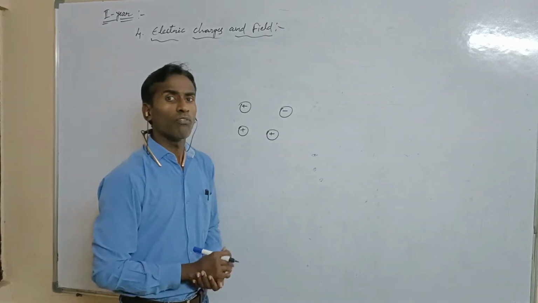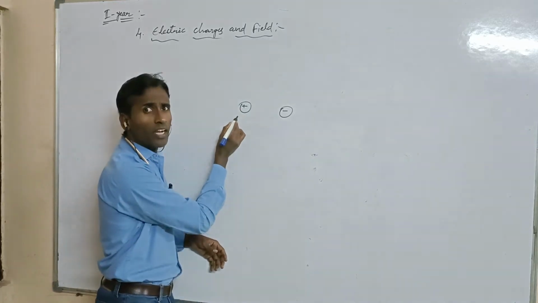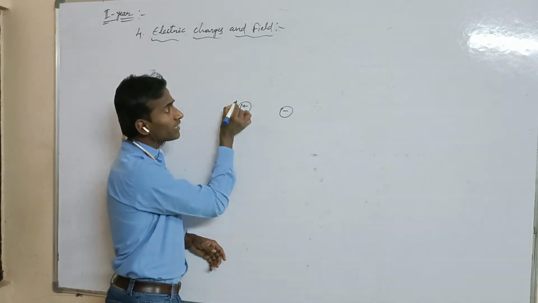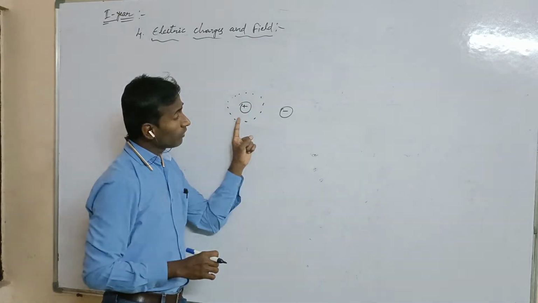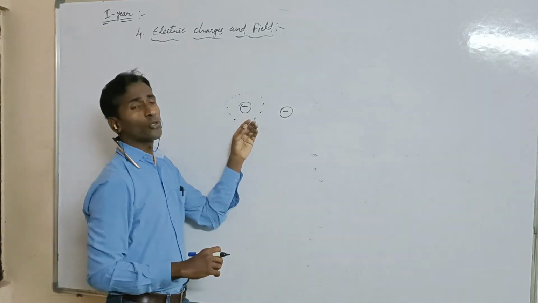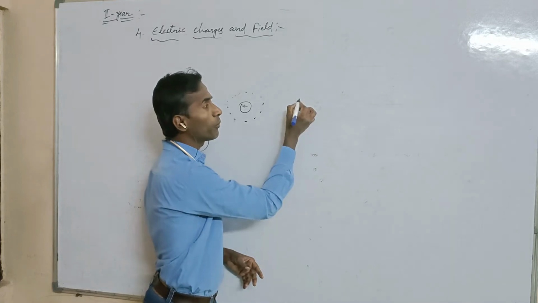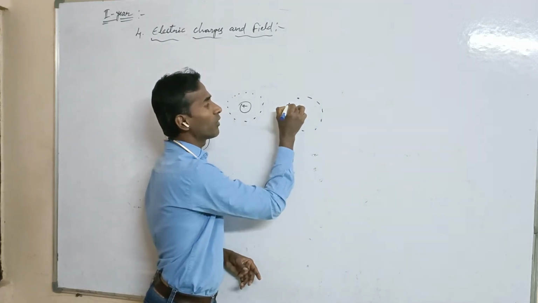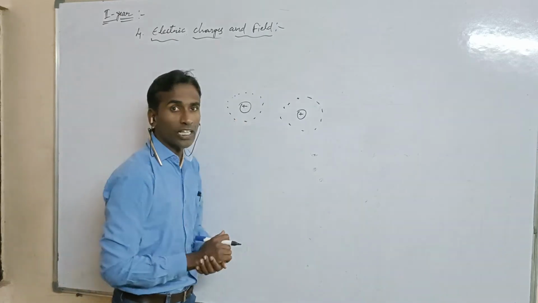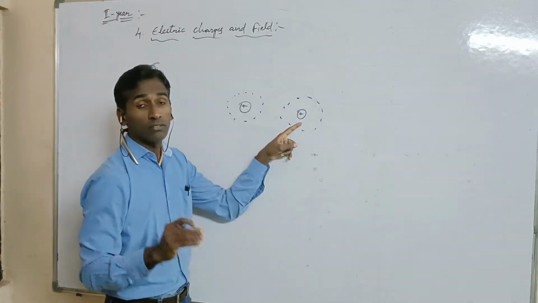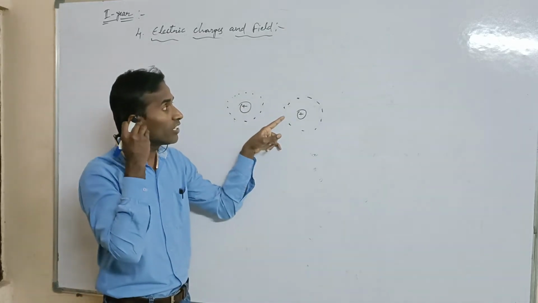Whenever we take one charge, it produces some field around it, and another charge also produces its own field. When both are positive charges, the centers of the charges do not coincide because of these electric fields only.